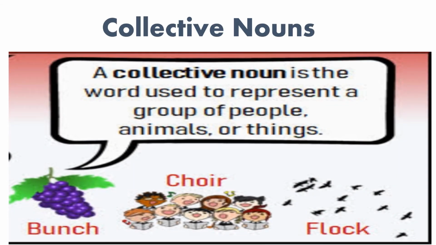Today we are going to learn about collective nouns. A collective noun is the word used to represent a group of people, animals or things considered as a single unit. Just like we say a bunch of grapes, a choir of singers, a flock of birds.